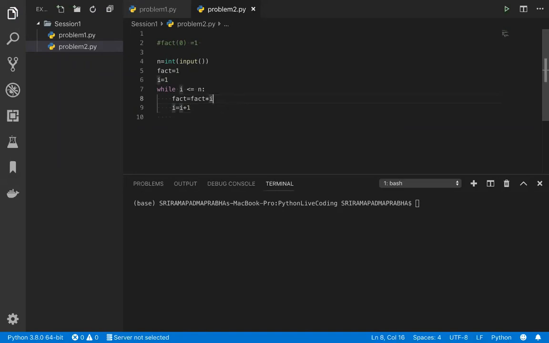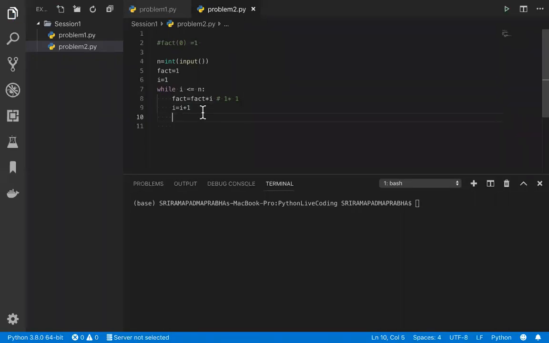So what I'm doing here in line number 8: whenever the value comes here, I first comes with the 1. So 1 into factorial, 1 into 1 is 1. Again this will be incremented. Which one is incremented? I will be incremented. Then 1 into 2, then 1 into 3, then the value will be added with the sequences like this, right? So now I is equal to I plus 1, which I got the output. So which I'm actually referring to here.